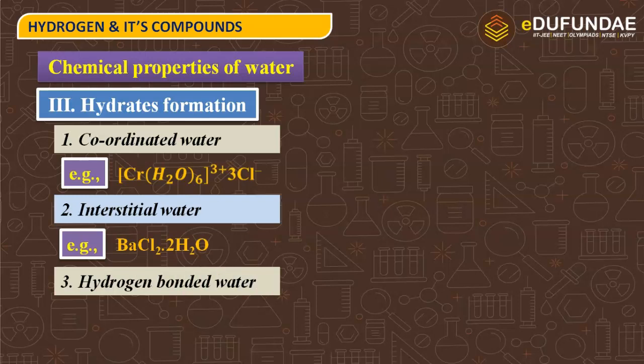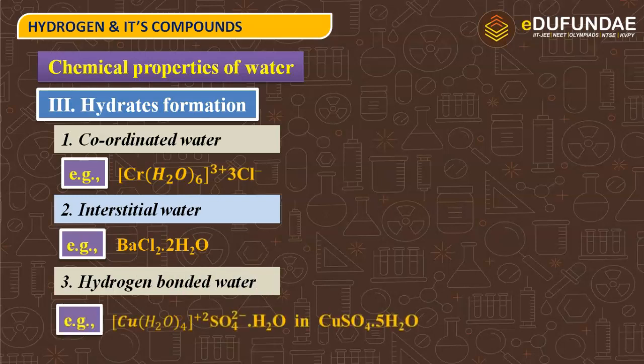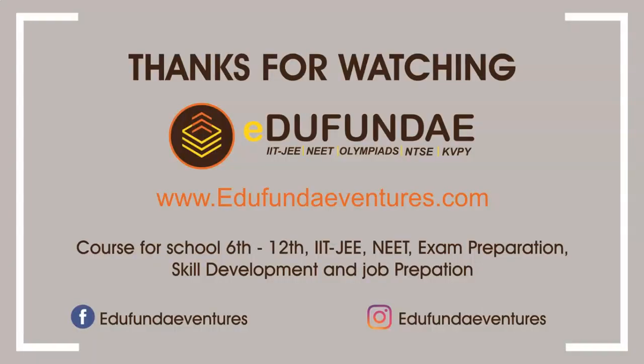Next is hydrogen bonded water. For example, blue vitriol. If we represent blue vitriol properly, this is the representation, in which 4 water molecules make coordinate bonds with copper, and 1 water molecule makes a hydrogen bond. So blue vitriol has 1 hydrogen bonded water and 4 coordinated water. That's all for this topic.